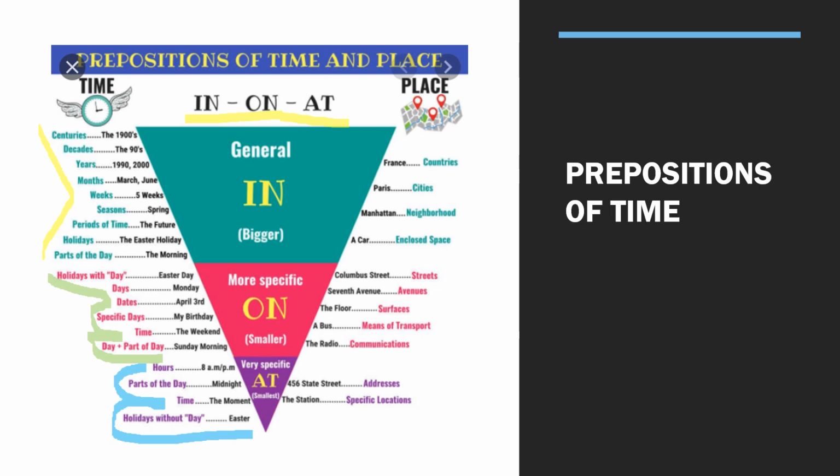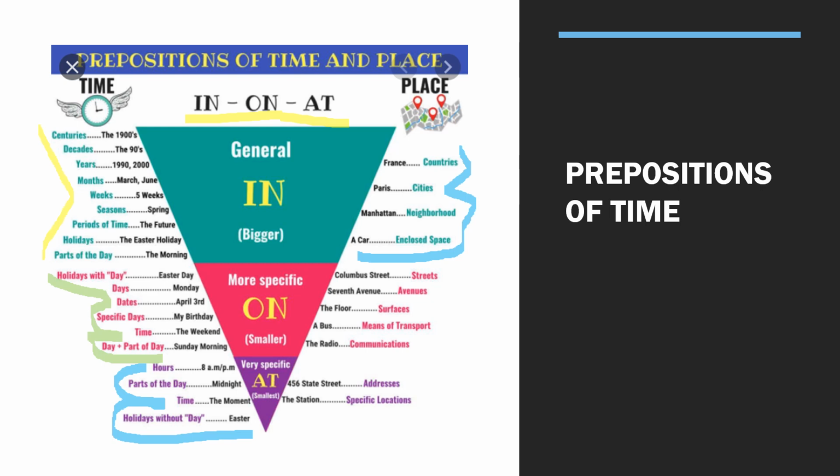Now is the turn to use the prepositions with the place option. In this case, in, which you remember means general information. So when we refer to countries, cities, neighborhoods, and closed spaces, we are going to prefer to use in. For example, I was born in Guatemala, okay?